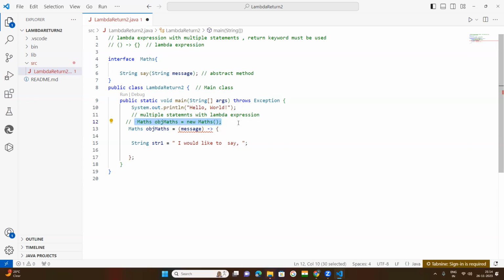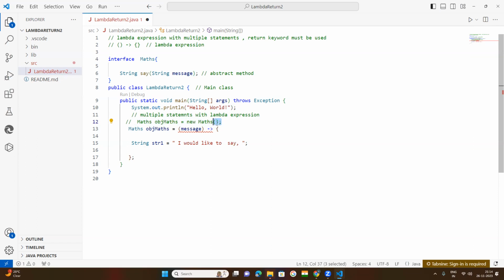Try to understand. This is the object I have created for this mass interface class. So in lambda expression, as I told you, these two words will not be taken for the lambda expression implementation. Mass is the interface class name, then the object, and then as I told you, this is the constructor. This constructor is for what? This interface class, mass class. So this is a method. I told you that lambda expression will be implemented in the method.